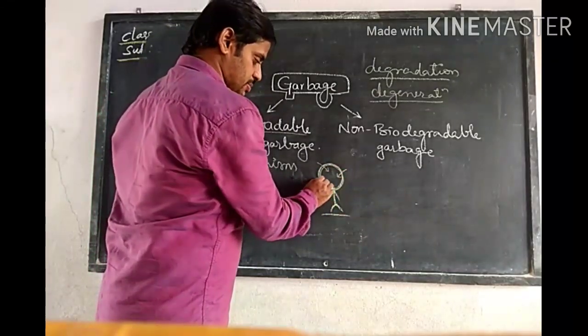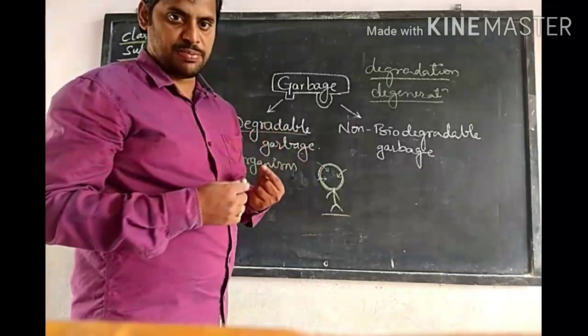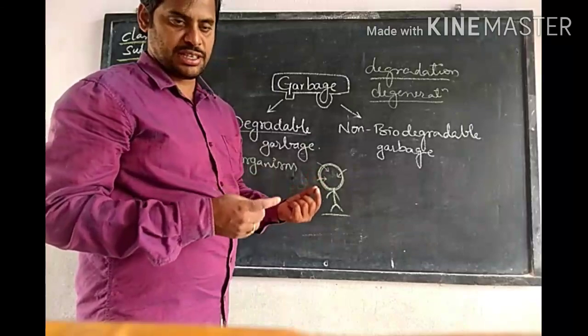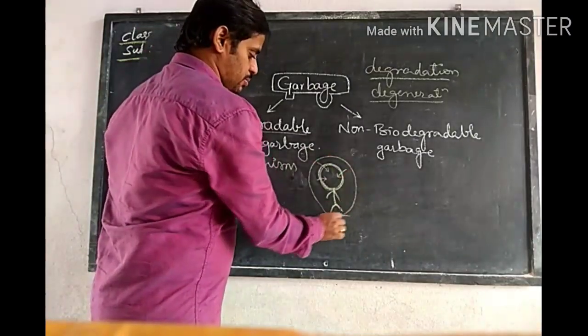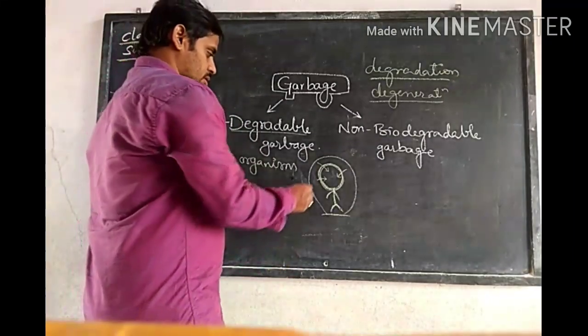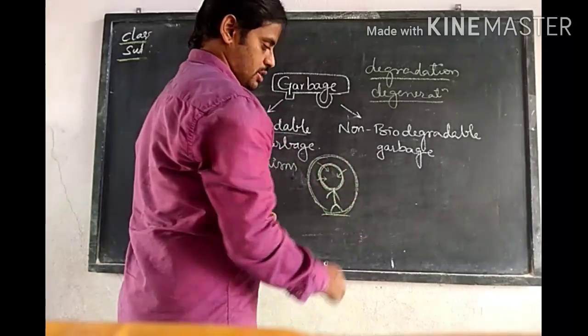The body is made up of 70% water, right? And in the body there is blood, gases and so many chemical substances. By the composition of all these, our body is formed. It is what we call formation, generation.